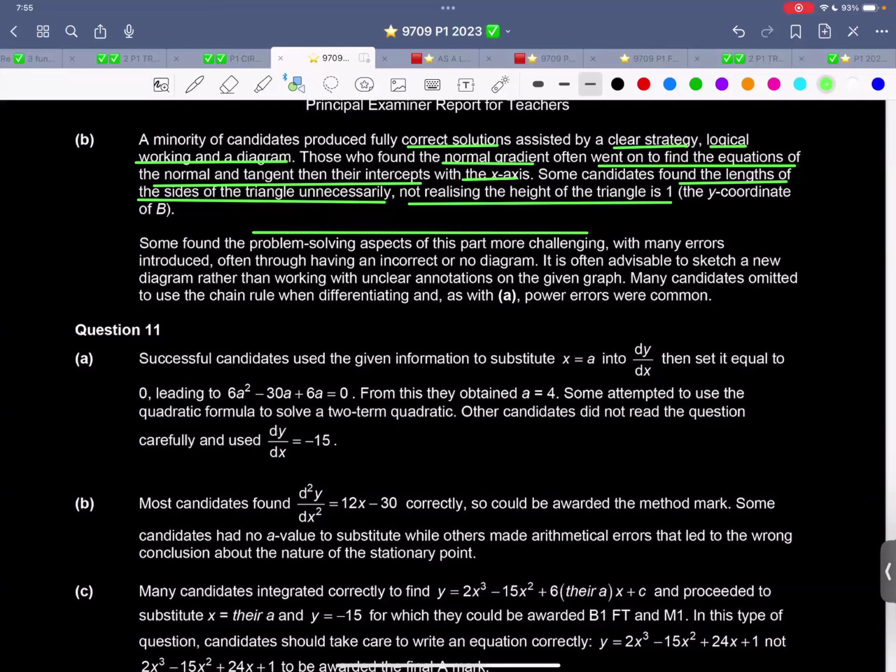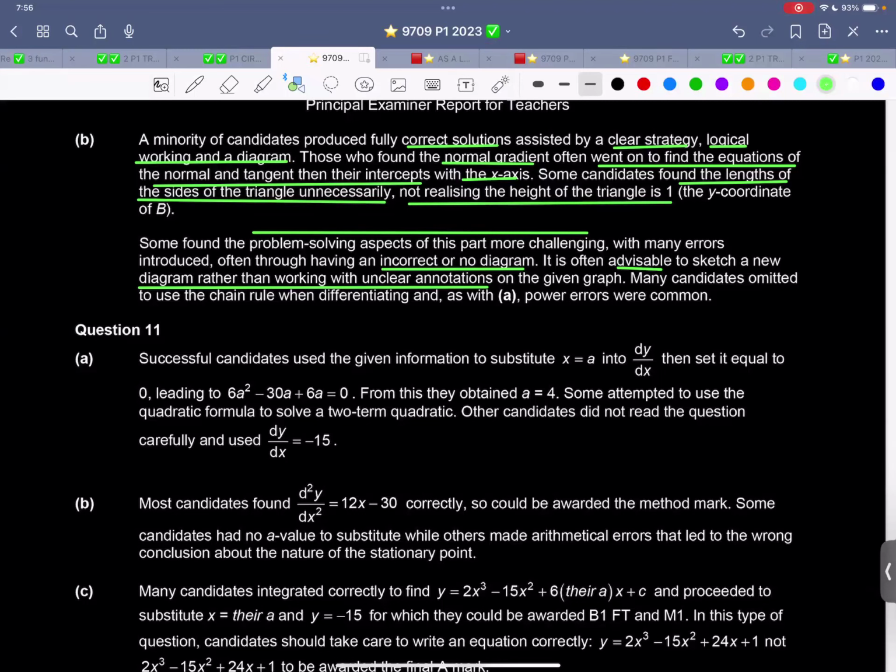Of course, there will be a challenging part, with many errors introduced, often through having an incorrect or no diagram. It is often advisable to sketch a new diagram rather than working with unclear annotations. How many times have I asked you people to do this thing in class? Make a small separate diagram.